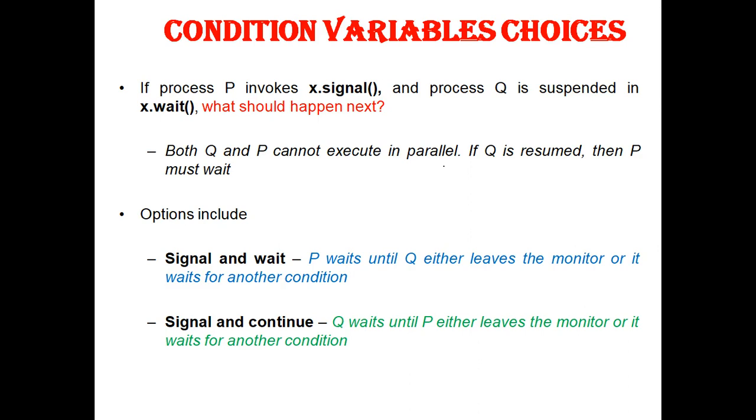Otherwise, both P and Q would be active simultaneously within the monitor. Under such situations, two things can happen: signal and wait, and signal and continue. Signal and wait tells process P to wait until Q leaves the monitor or waits for another condition, and signal and continue tells process Q to wait until P leaves the monitor or waits for another condition.